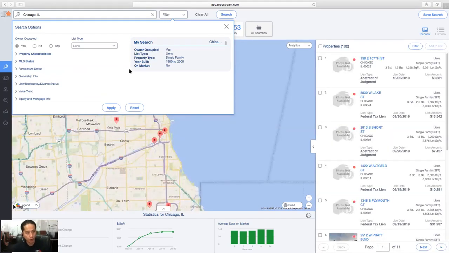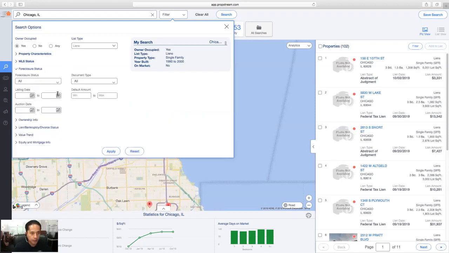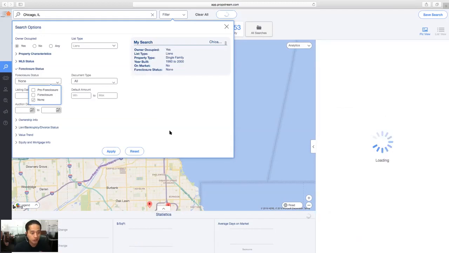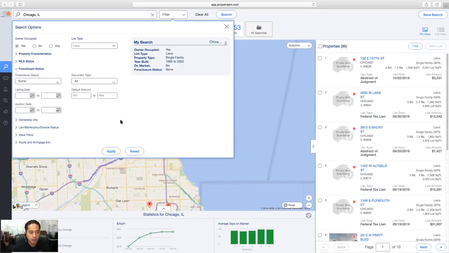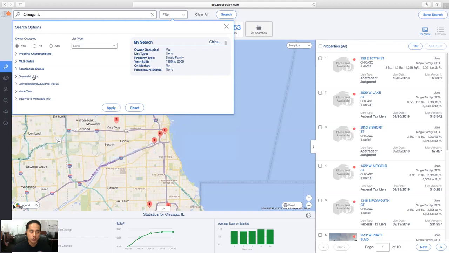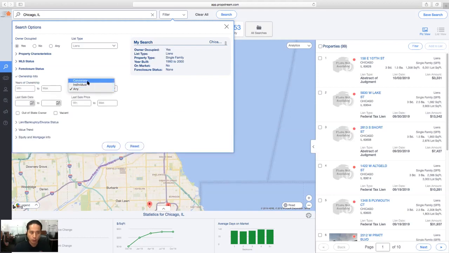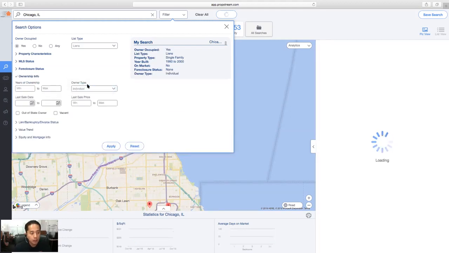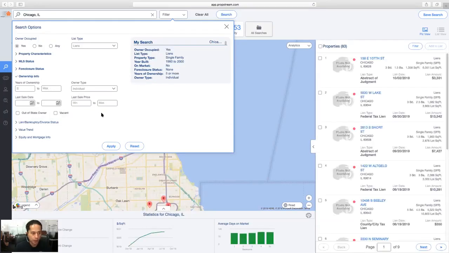So if we know that pre-foreclosures are very competitive, what we can do is then go to the foreclosure status and say, we're looking for a property with the lien that's not in pre-foreclosure yet. And then we can add more layers like looking for whether it's corporate or individually owned, how long it's been owned. So let's say we're looking for property owners that have lived in their house for 5 years or more. Here's where the motivation driver starts right here.